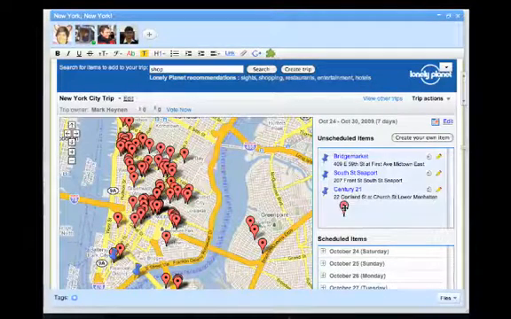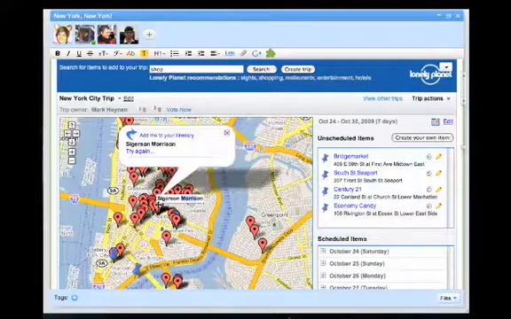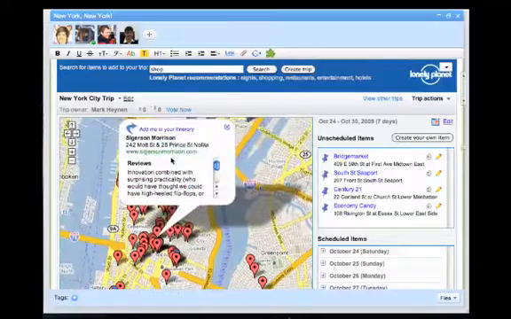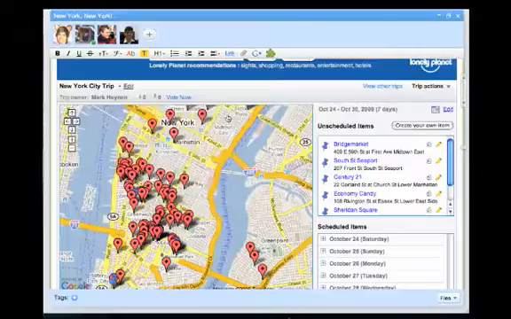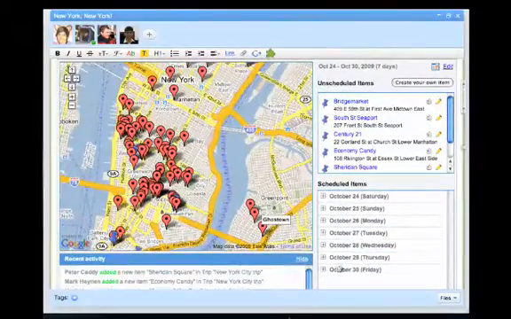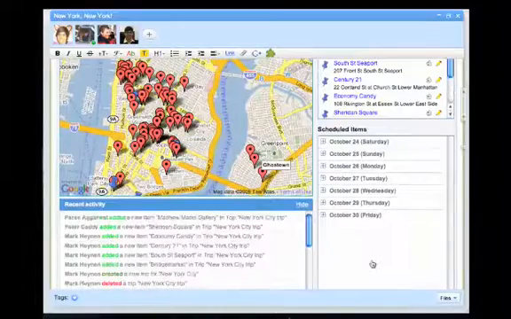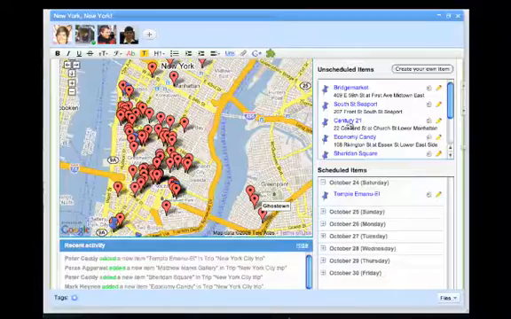Now the drag and drop functionality works for me, but also now my friends can join in and drag and drop stuff across as well. And so you'll notice in a moment that Peter and Paras are going to be dragging and dropping things across as well. So you can actually track that activity in the recent activity screen on the bottom of the screen.